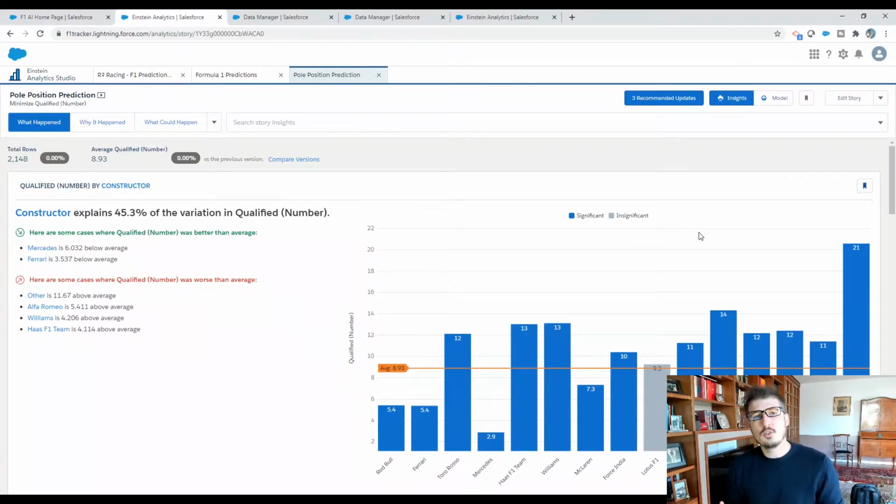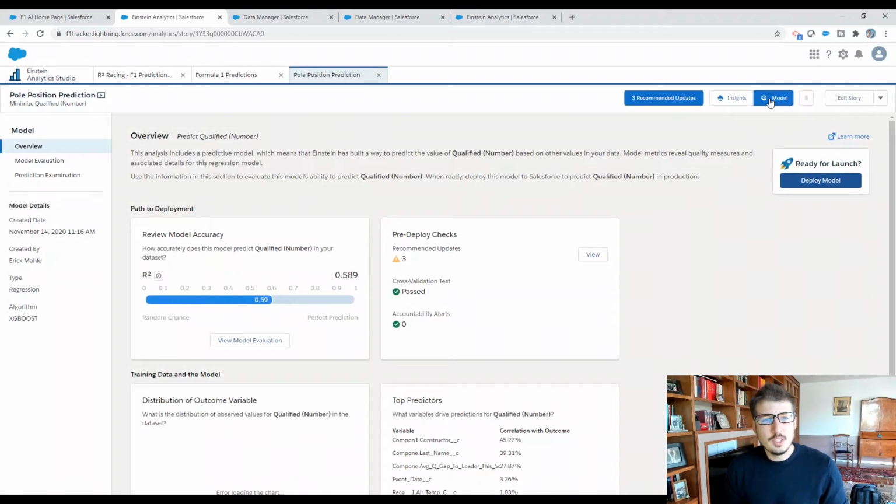Once that's all put together, one of the things that we study in the model is the degree of confidence that we have in our data. That is where the name R-squared Racing comes from, because we are chasing the accuracy of the models that we have. Presently, we have an R-squared on our qualifying prediction of 0.59, or 60%. Essentially, you want to get as close to a perfect prediction as you can without getting there.